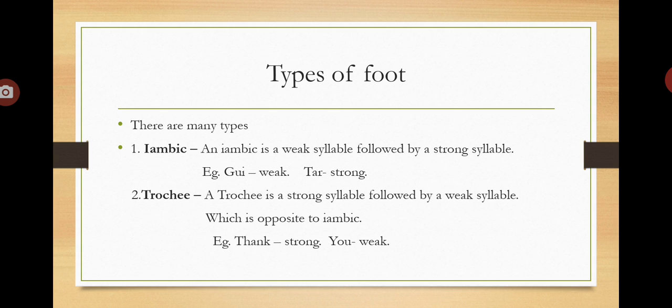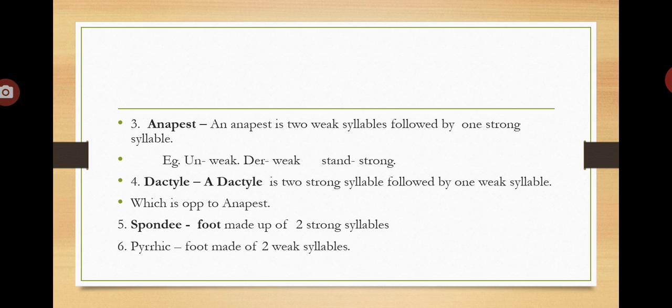The second type of foot is trochee. A trochee is a strong syllable followed by a weak syllable, which is opposite to iambic. For example, thank you. Thank is a strong syllable and you is a weak syllable. So, thank you is a trochee. The third type of foot is anapest. An anapest is two weak syllables followed by one strong syllable. Okay, for example, understand.